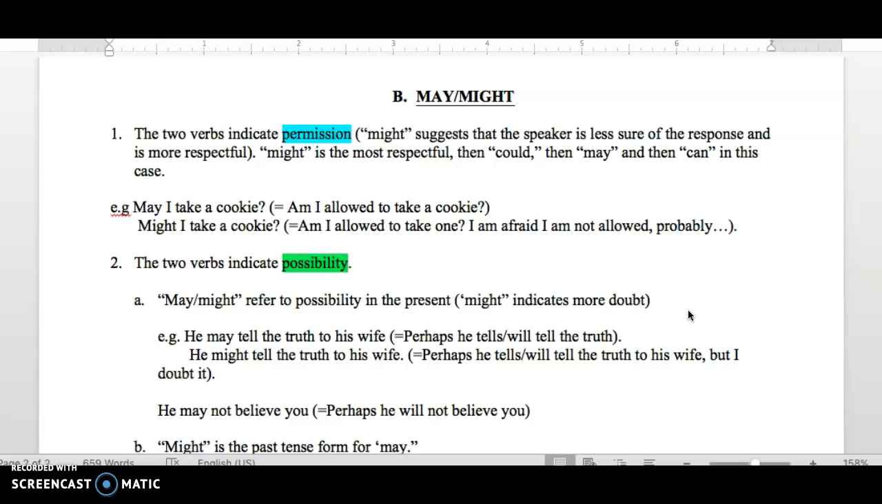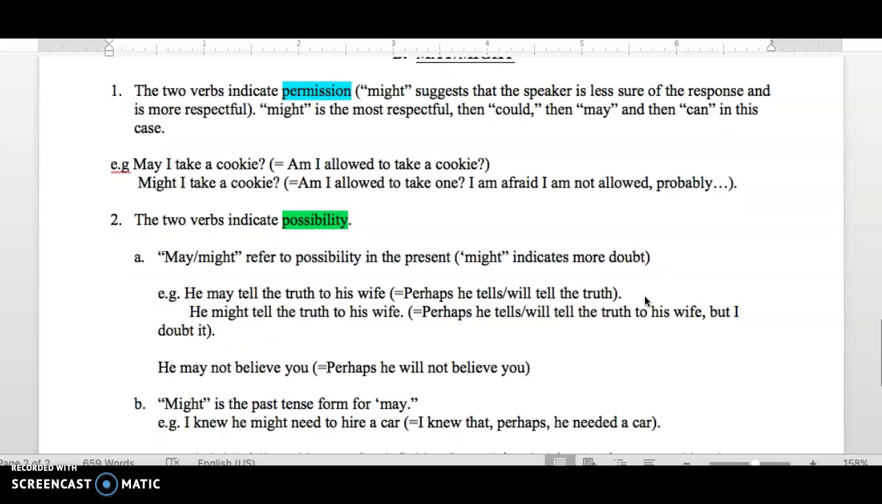So I still ask. Or I just want to be extra respectful, extra polite, and then I use might instead of may. Again, I can also ask, could I take a cookie? And that's also polite. Might is more polite than could. I can say, can I take a cookie? And that is the least polite of all. It's the most informal, the one that I usually use with friends or maybe with family members that are very close.